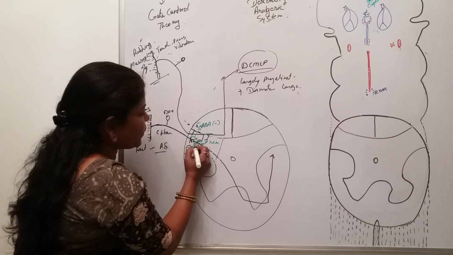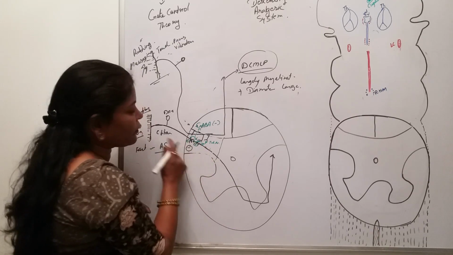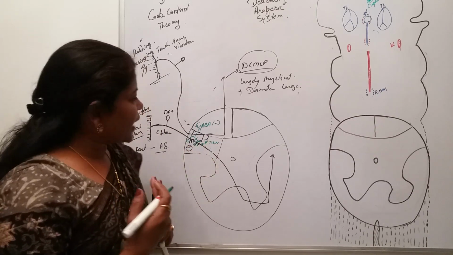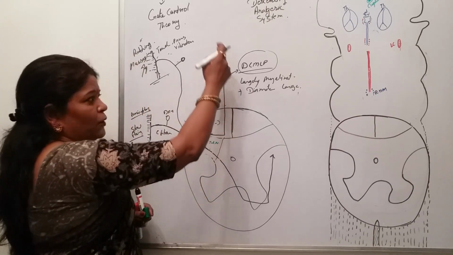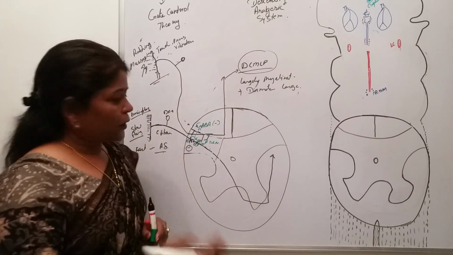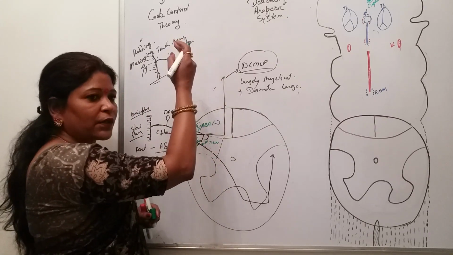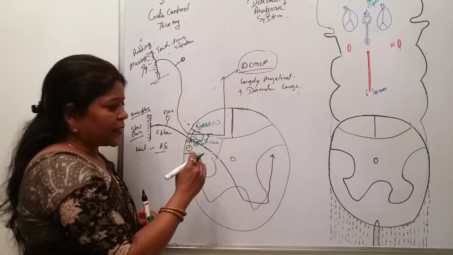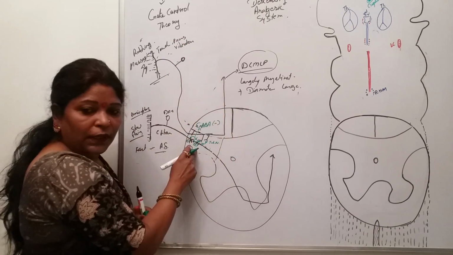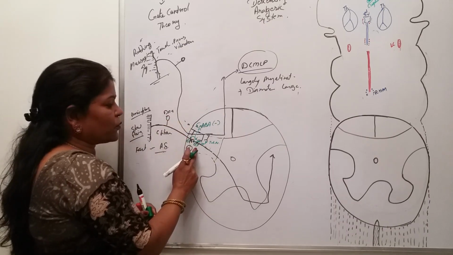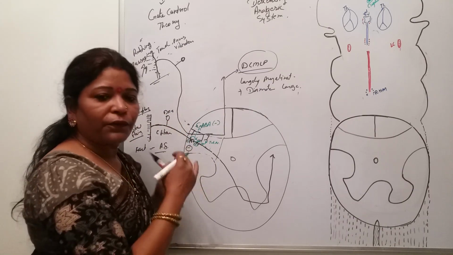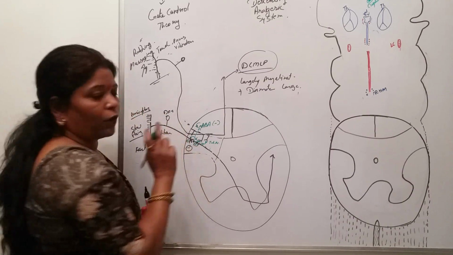So there are two places for inhibition of this transmission, done by the inhibitory neurons. That means whatever impulses transmit upwards through the dorsal column medial lemniscus pathway, some collaterals are given by these fibers to the substantia gelatinosa, at the site of the synapse of the first order neuron with the second order neuron.